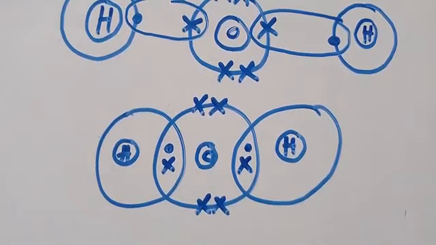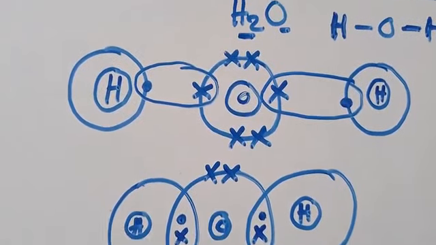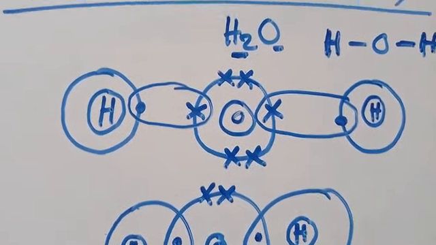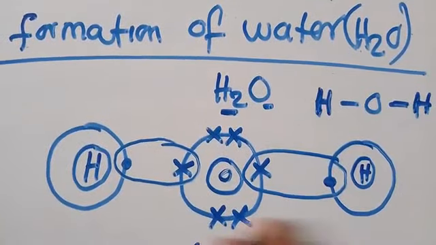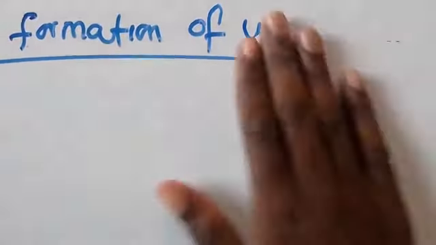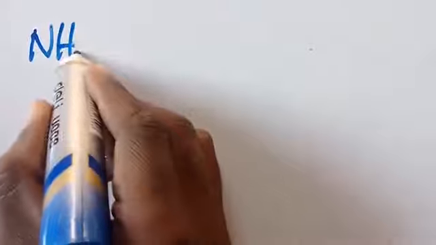So now, let us look at another example. Hope you've seen how this one is. This is what you need to form. Let us look at another type. We talked about the formation of water. Let us now form ammonia. So how can you form ammonia?